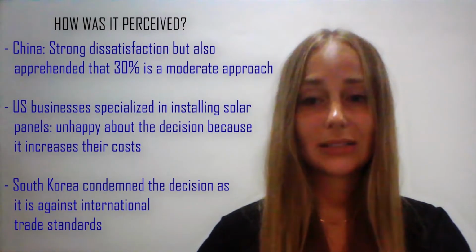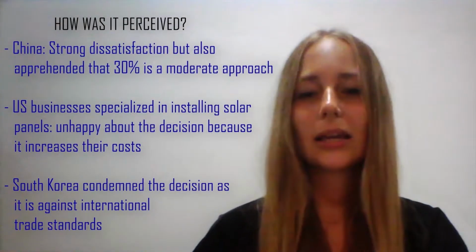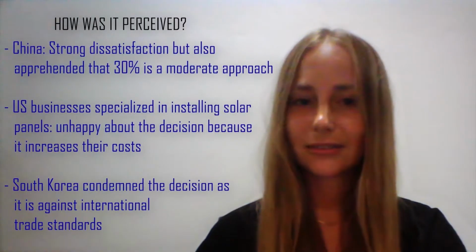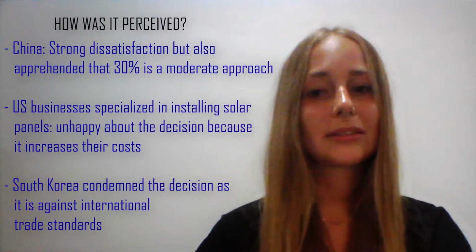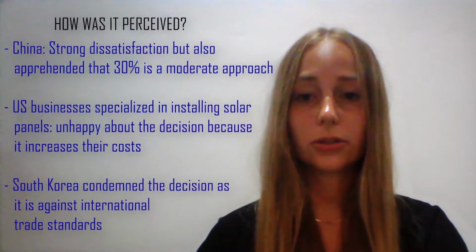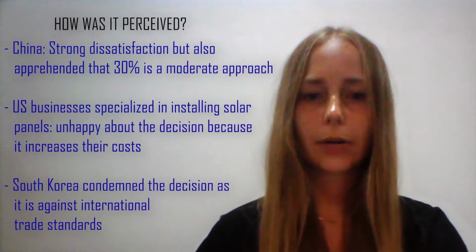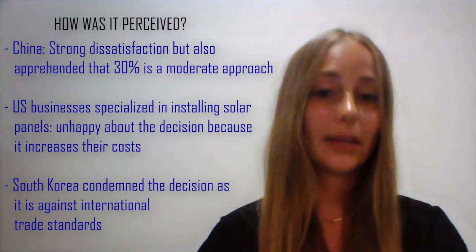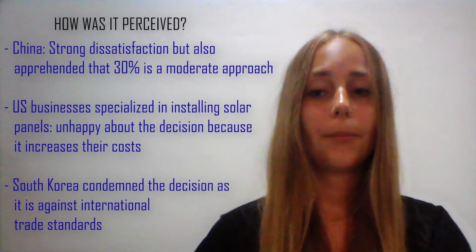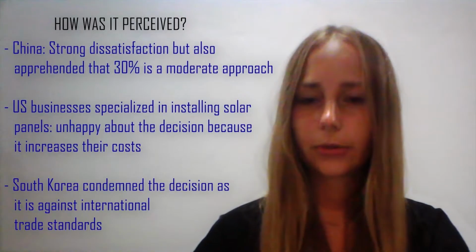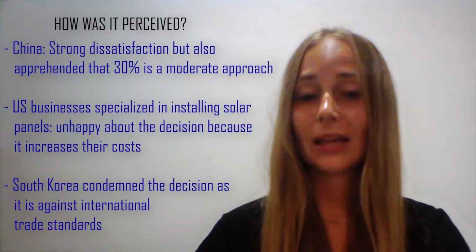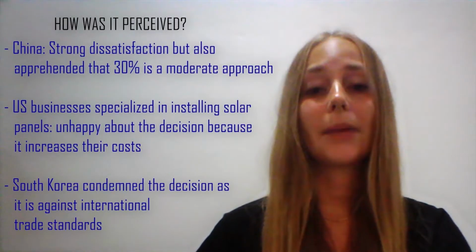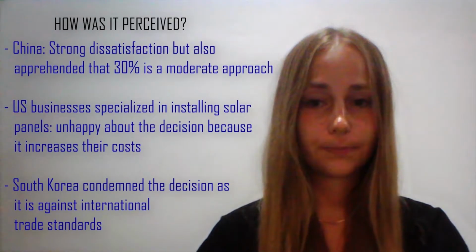On the other side, US businesses that specialized in installing solar panels were unsatisfied with the measures as well, because they say that the decision also increases their costs for acquiring those solar panels that they need for their installations. On an international note, South Korea condemned the decision as, according to Kim Jong-un, it is against international trade standards. So why could these measures actually violate international trade standards?